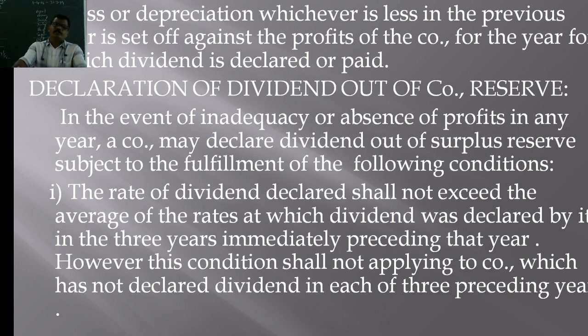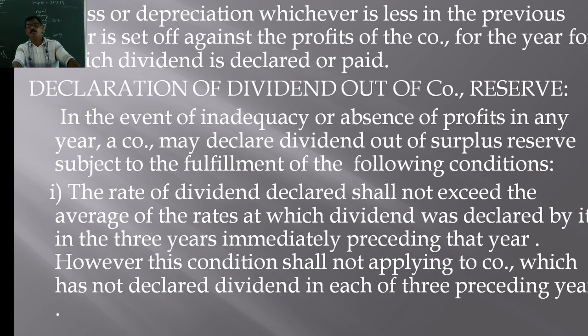Now, declaration of dividend out of the company's reserves. Now, this is another condition. A company can also utilize the uncommitted reserves and the accumulated profits for the purpose of declaration of dividends in the case of insufficient profit, inadequacy of profit, or absence of profit.